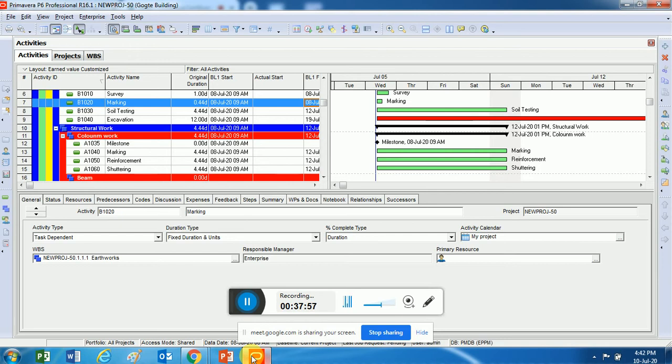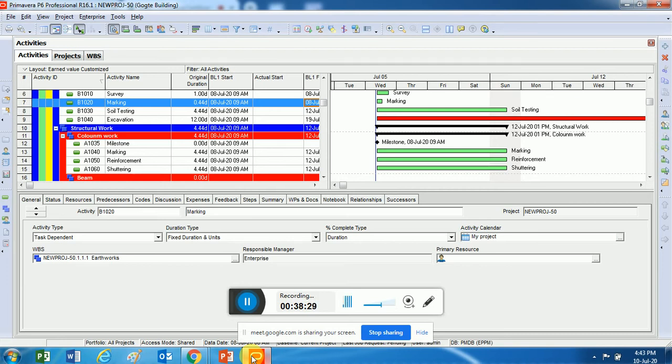I can do excavation only after the marking is completed. I can do my PCC work only when my excavation is complete. Can I do PCC first and then excavate? No, you cannot do that. Can I say I'll do survey and then clear the ground? It's very difficult. You cannot do that.